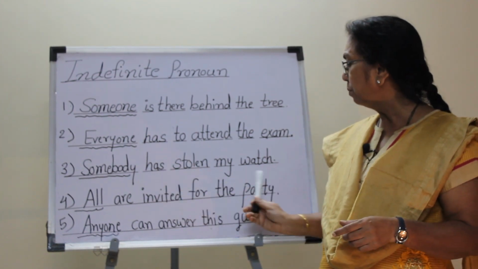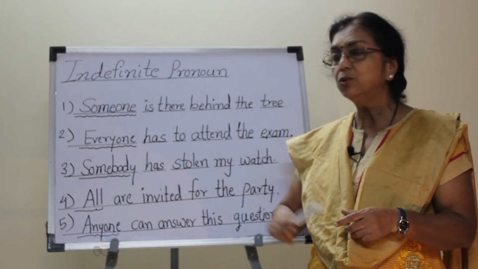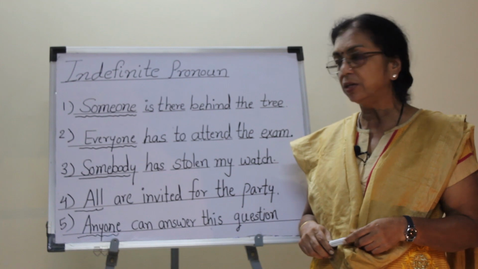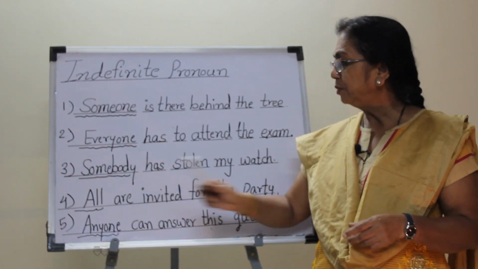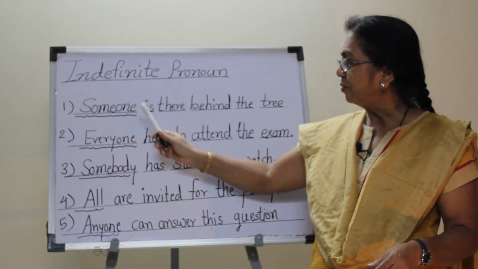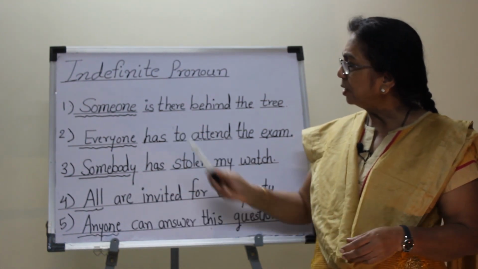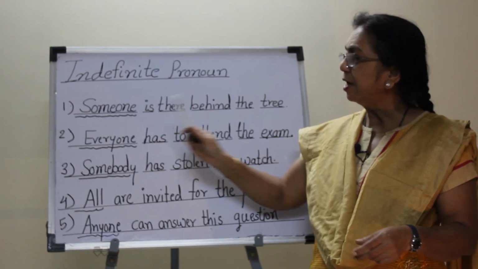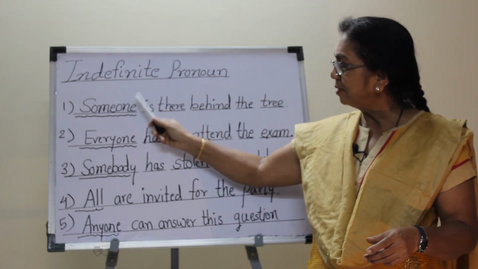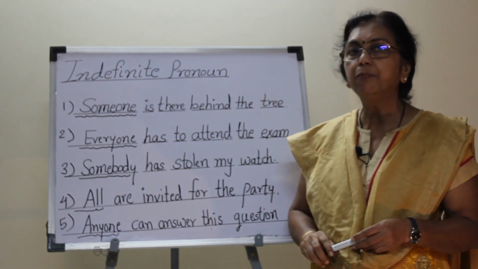All are invited for the party. Who are invited for the party? The subject or the person is not mentioned. Anyone can answer this question. Who can answer the question? Again, that person or the subject is not specific. So in these sentences, the words someone, everyone, somebody, all, anyone are used at the place of indefinite noun. The noun is not definite, it is not specific. So these words someone, everyone, somebody, all, anyone, they are indefinite pronouns.